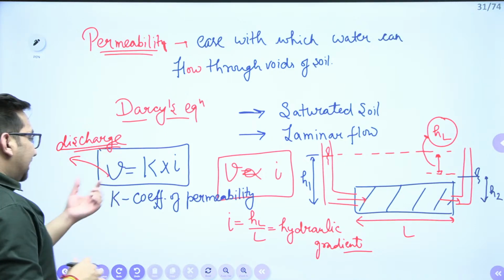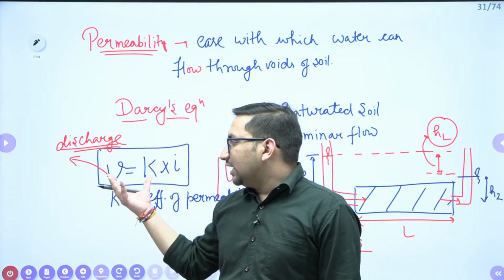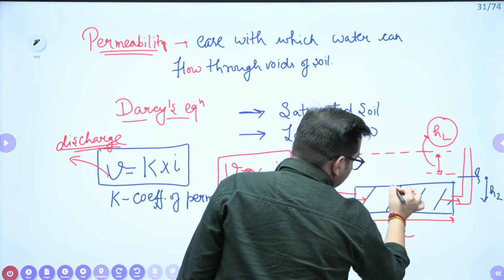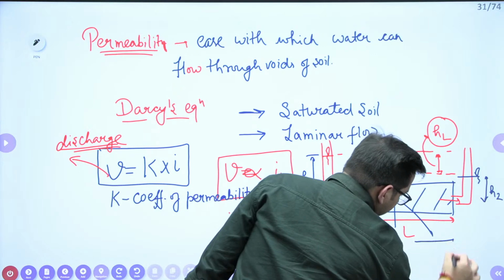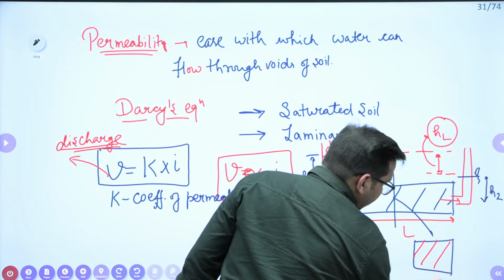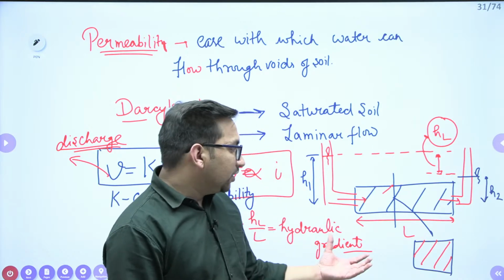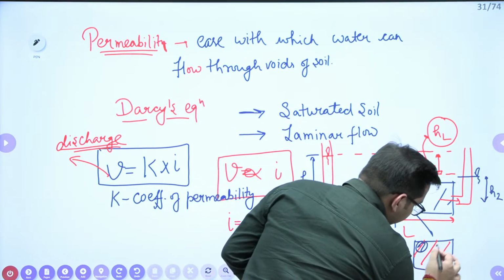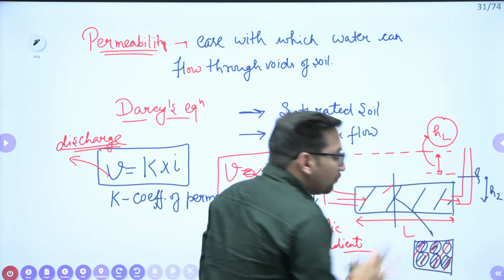Clear? While calculating this velocity, we have taken the total cross-sectional area of soil through which this water is flowing. If I take a cross-section from here, let's suppose this is the particular cross-section. While calculating this velocity value, we have assumed that the water is flowing through this entire area of the soil, which is not true, right? As we know, this area will also consist of solids, and it will also consist of voids, and water is only flowing through the voids of the soil.